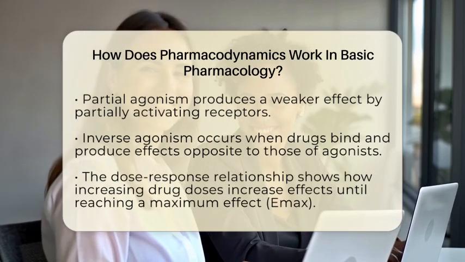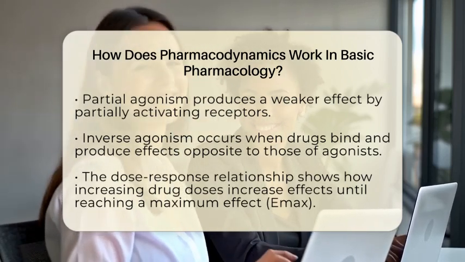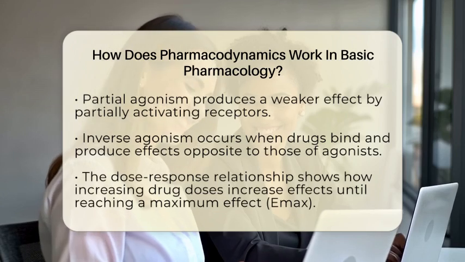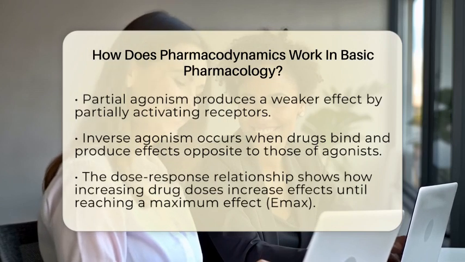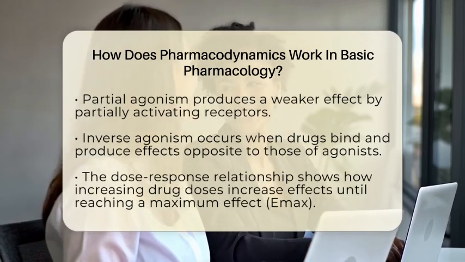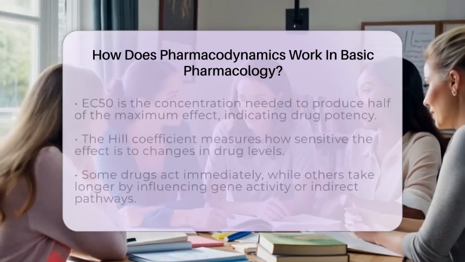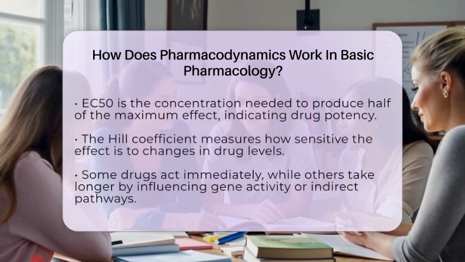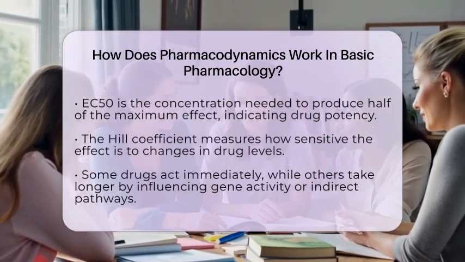Understanding how much drug is needed to produce a certain effect is key. This is where the dose-response relationship comes in. It shows how increasing the dose increases the effect, usually forming a curve that levels off at a point called maximum effect, or Emax. The concentration of drug needed to produce half of this maximum effect is called the EC50, which tells us about the drug's potency.